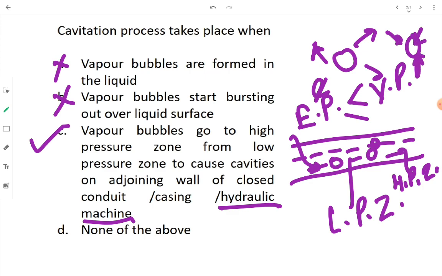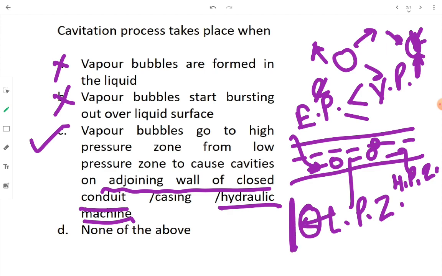This implosion will take place, which is going to cause some cavity effect on the adjoining wall of the closed conduit. Now this implosion causes a tiny jet of water to pierce through the vapor bubble, and if that action is taking place very near the wall of a hydraulic machine, then the jet which is piercing itself through during the implosion of that vapor bubble is going to get impacted on the wall of the hydraulic machine.